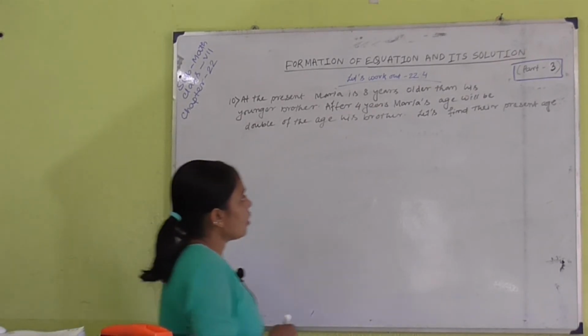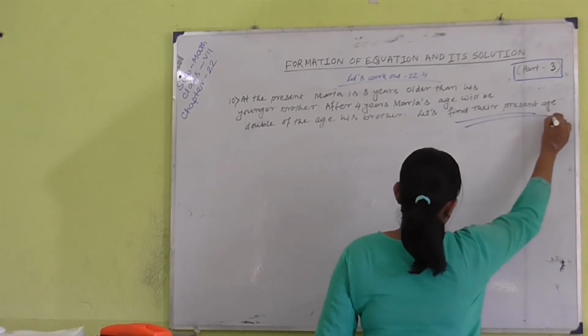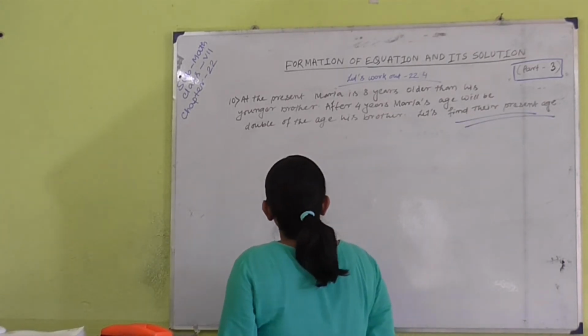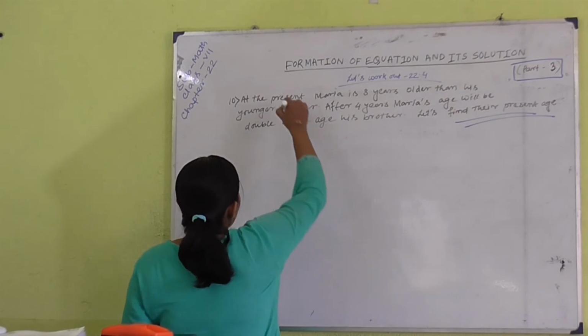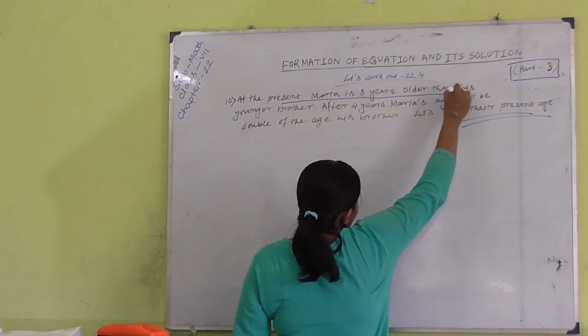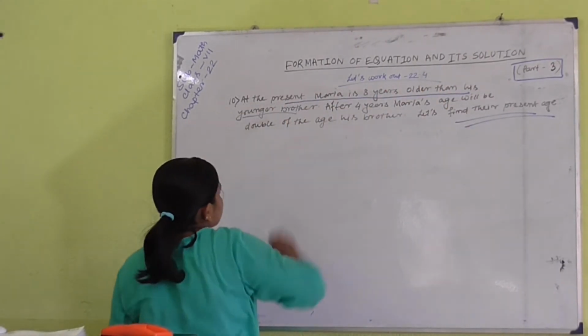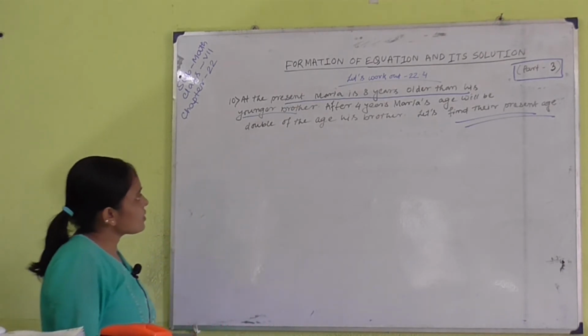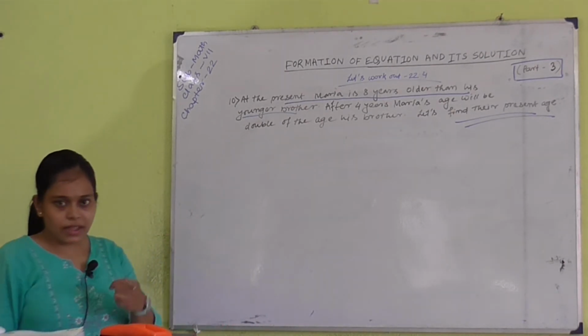Here our unknown part is their present age, and from the first sentence we can easily see that Maria's age depends on his brother's age.